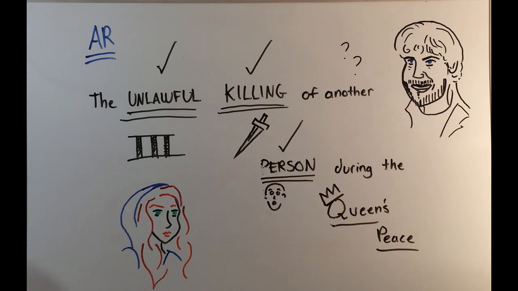Now this next part is interesting, the Queen's peace. Essentially this just means that it's not a wartime killing, because if it's a wartime killing, then a whole new set of rules applies.